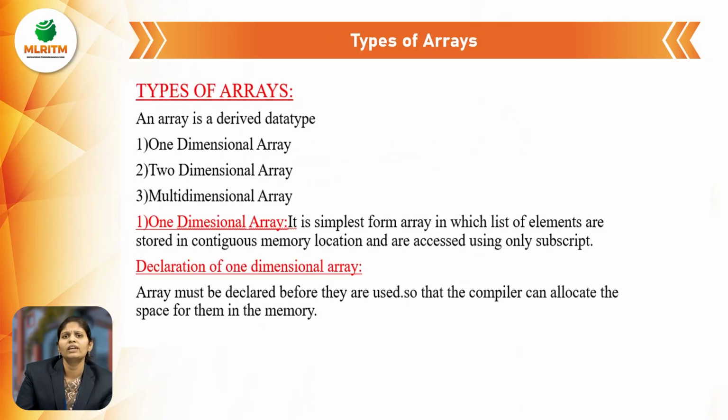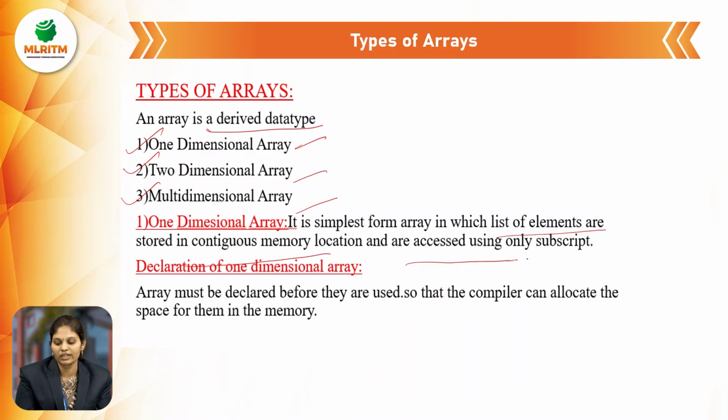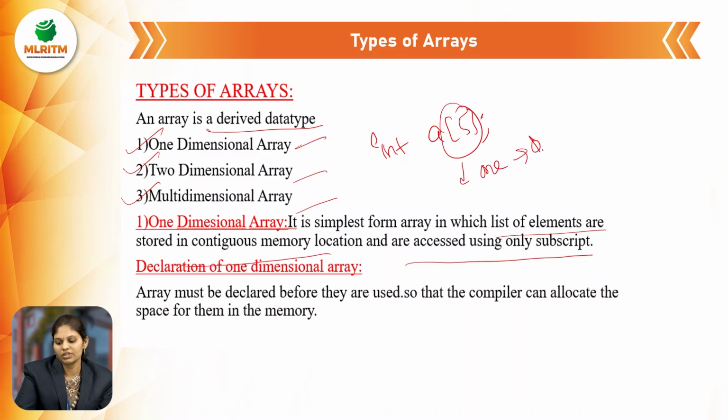In arrays, we have 3 types: one dimensional array, two dimensional array, and multi-dimensional array. An array is a derived data type. A one dimensional array is the simplest form of an array, in which the list of elements is stored in contiguous memory locations and accessed using only one subscript. So int a[5] uses one subscript, so it is a one dimensional array.